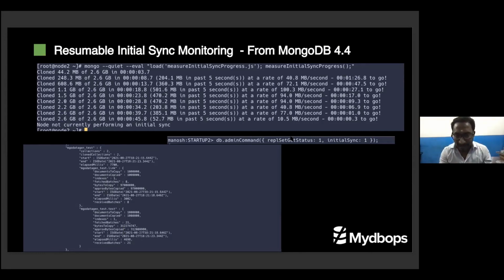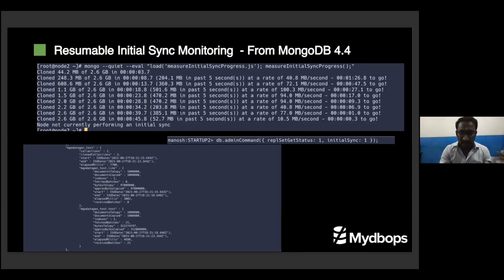This is the command to execute it. This command needs to be executed on the secondary. You can get this output only in the startup 2 mode. As you know, when you start the initial sync, it is in the startup phase. After the startup phase, it goes to startup 2. From startup 2, it converts into the secondary state.